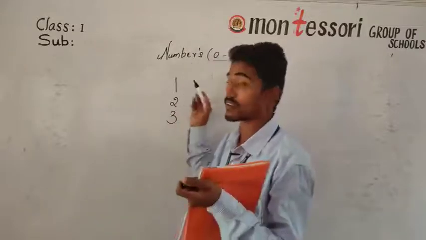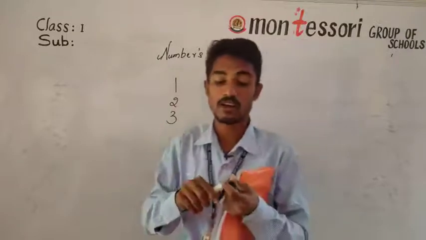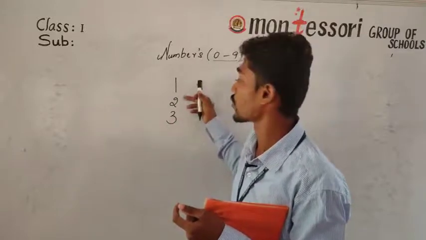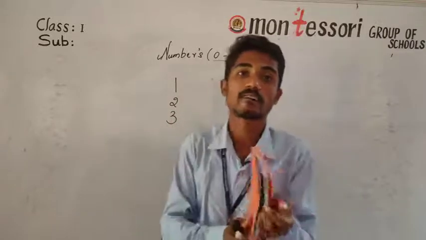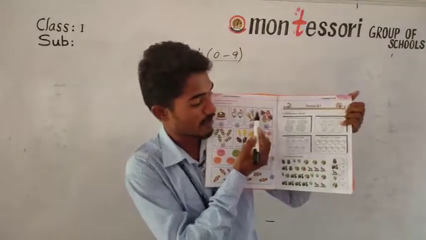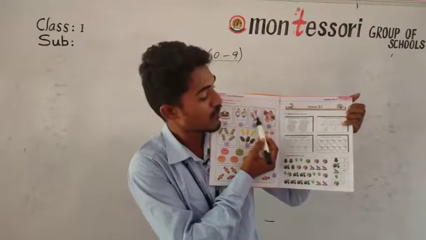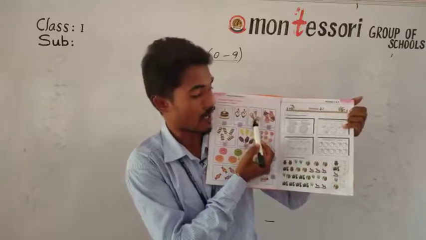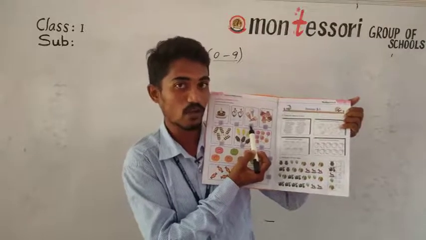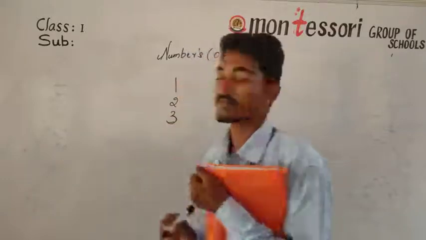Look here all of you, the sequence now: 1, 2, 3. I told you we start counting from 1, after 1 we go with 2, after 2 we go with 3. Look in the textbook, we have some ice creams here. 1, 2, 3. How many are there? Count them. After counting, you have to write 3 in the box. See, look all of you here, you have to write 3 like this.